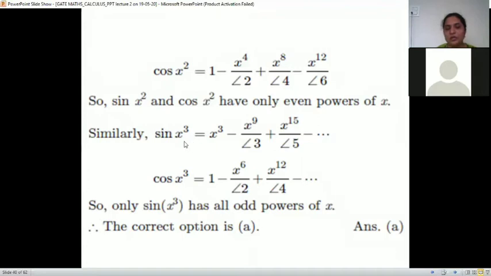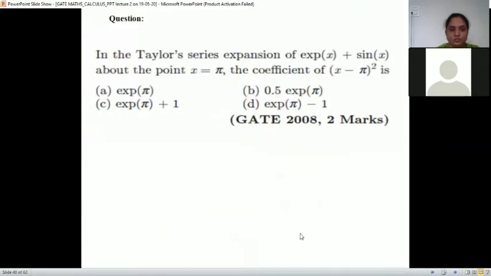So similarly, if we find sin x cube, we put x as x cube, and we get x cube, x raised to 9, x raised to 15, and so on. And if we find cos x cube also, it is x raised to 6, x raised to 12, which is again all even powers. So which one is the correct one? Here it is 3, 9, 15, all odd powers of x. So the correct answer is sin of x cube. Good.